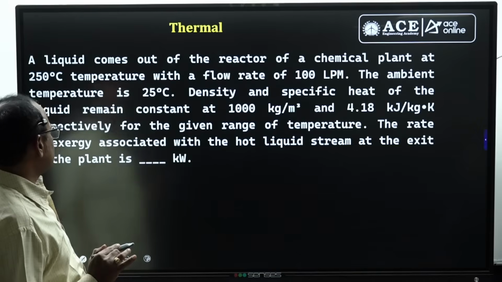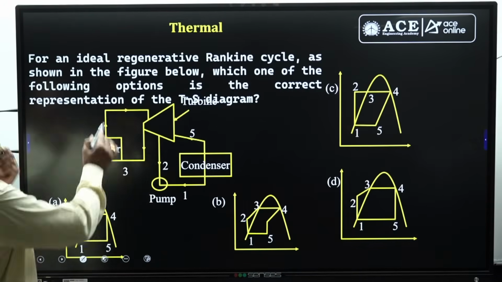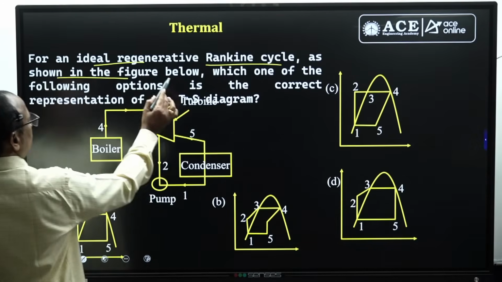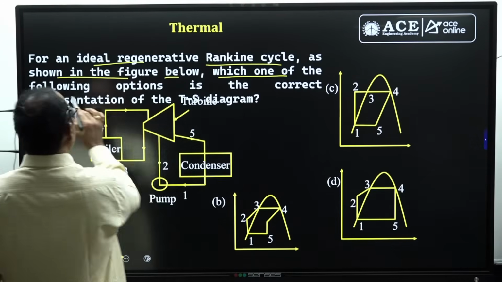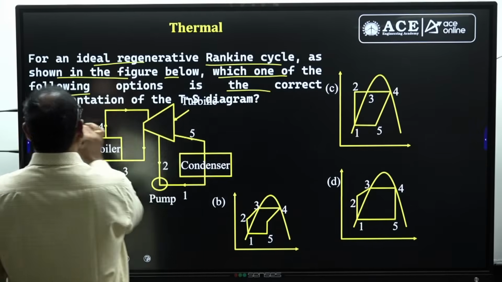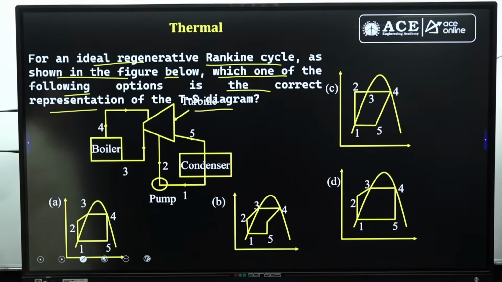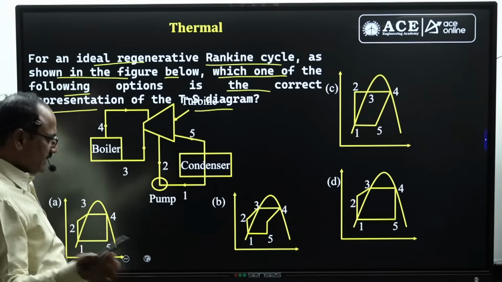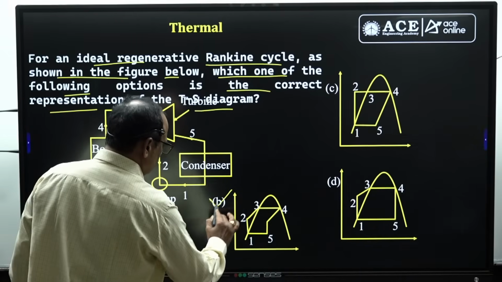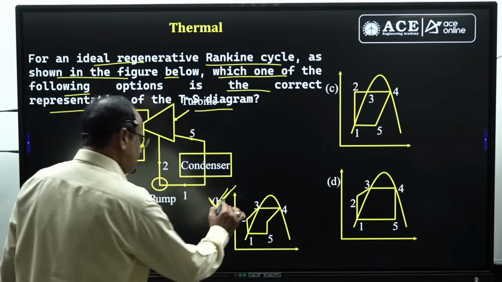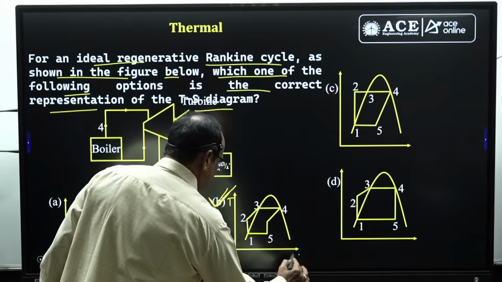Similarly, look at this next one. For an ideal regenerative Rankine cycle, as shown in the figure below, which one of the following options is the correct representation of the TS diagram? It is given for the ideal Rankine cycle. For the ideal Rankine cycle, this is the representation of the right TS diagram. We have clearly discussed it in the classroom. It is the temperature versus entropy diagram.